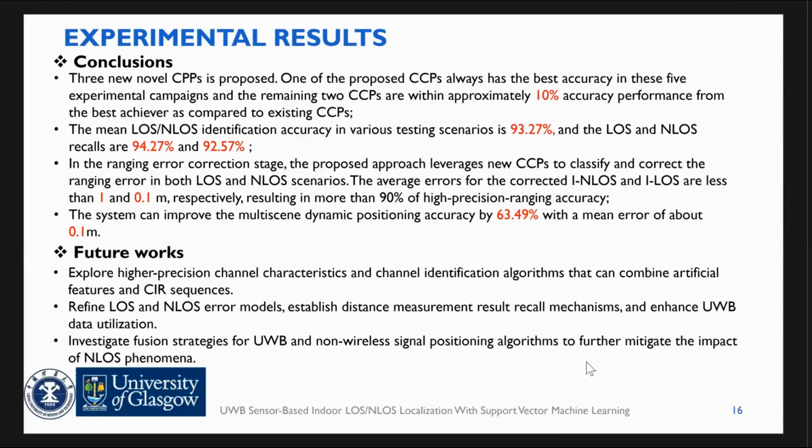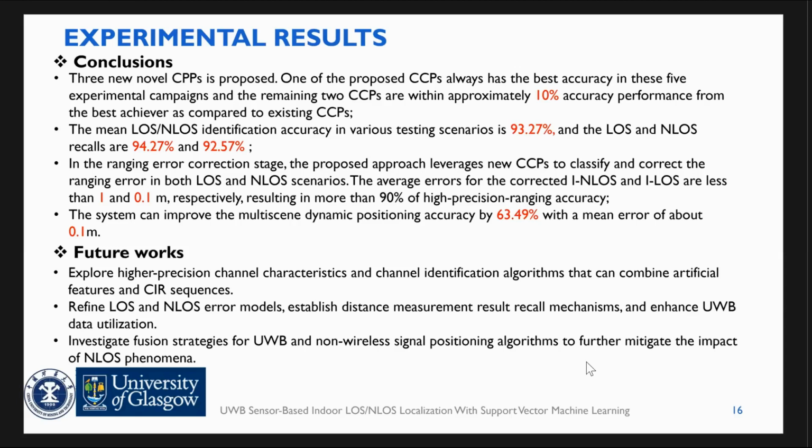So this is our conclusion. We propose 3 new features and one of the proposed features always has the best accuracy in these 5 experiments. The remaining 2 are within approximately 10% performance of the best achieved, as compared to the existing CIR. The mean alongside or non-alongside accuracy in various testing scenarios is 93.27%, and the alongside and non-alongside recall are more than 94% and 92%. In the ranging error mitigation, the proposed approach leverages a new CIR to classify and correct the ranging error in both alongside and non-alongside.